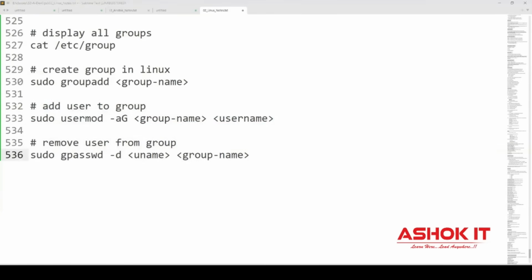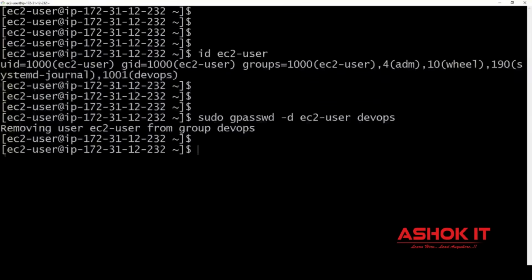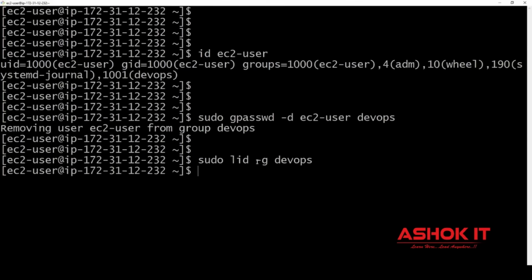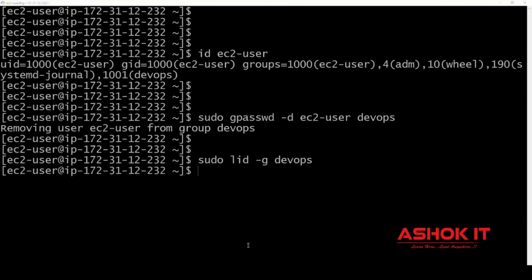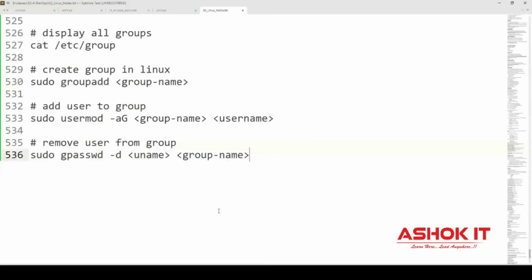And the next one, I want to see in that particular group how many users are available. So sudo lid -g devops. So in the DevOps group, which users are available? In the DevOps group, no users available. By using this command, you can understand in the given group which users are available. By using id username, you can see one user belongs to how many groups. The sudo lid command we are using to display users belonging to a particular group.